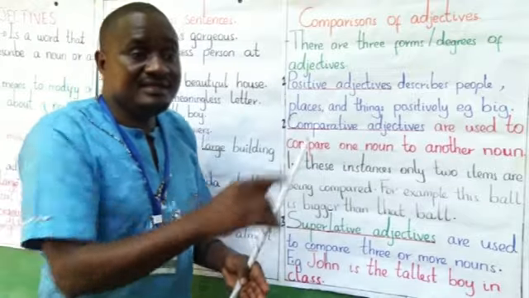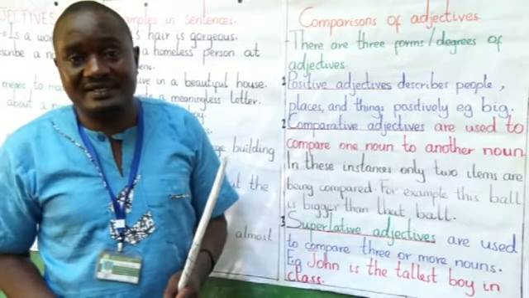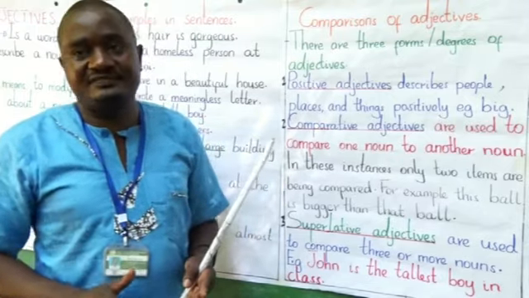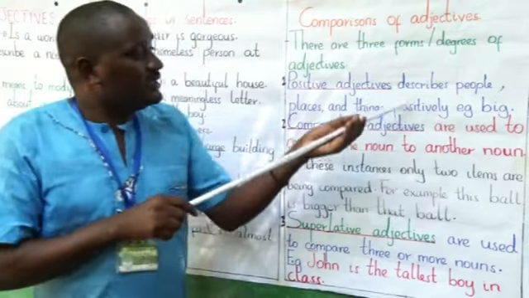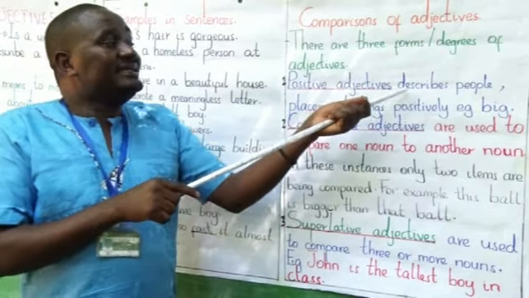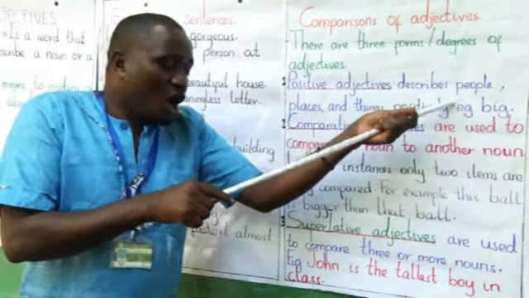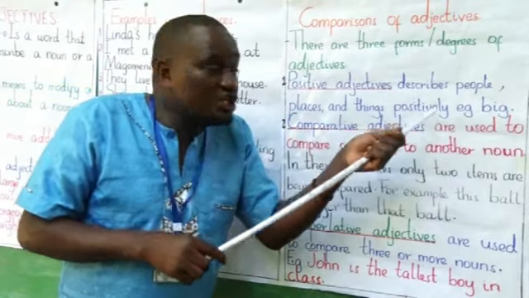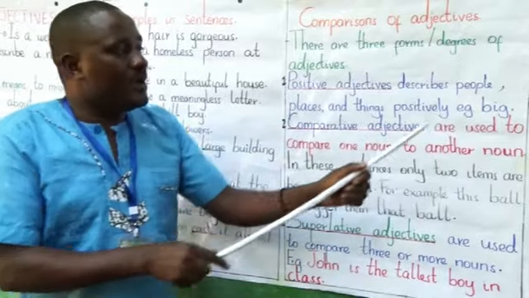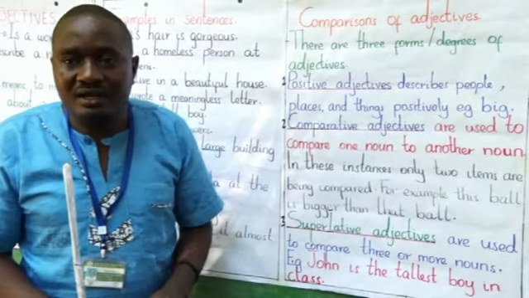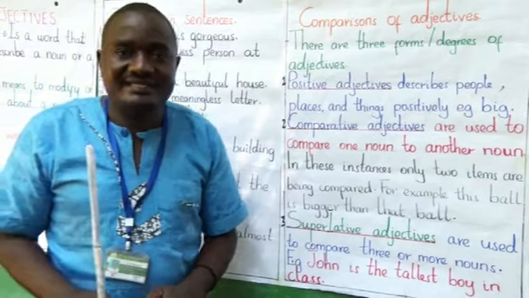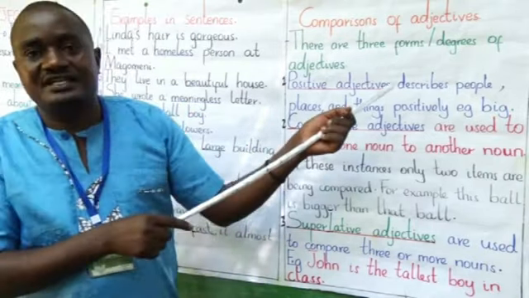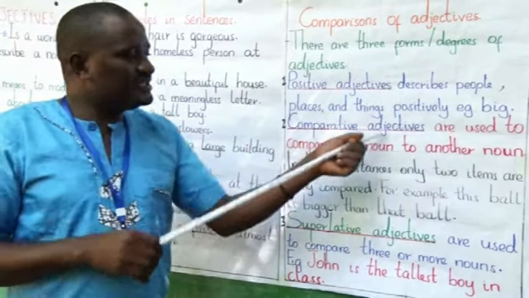When you say these or those are nice flowers, you are talking about them positively. So we say that positive adjectives describe people, places, and things positively. For example, big, small, large, nice, tall, short. Those are positive adjectives.